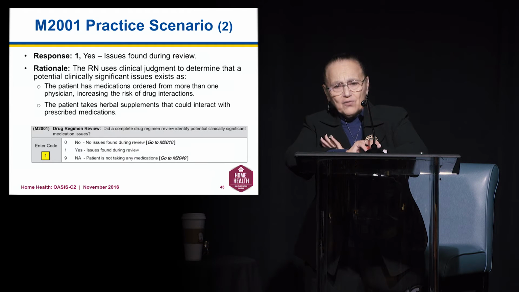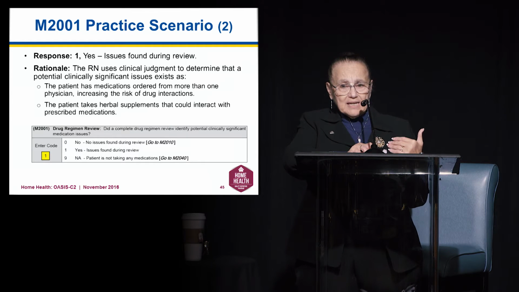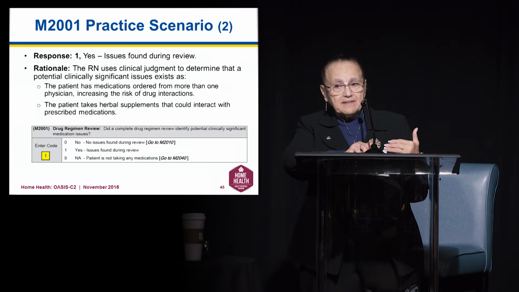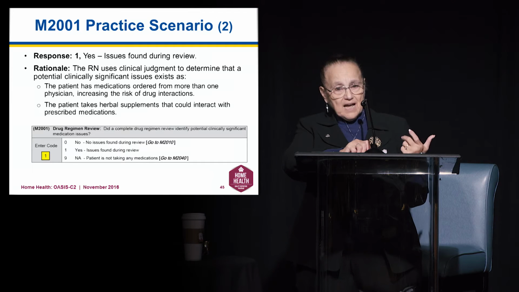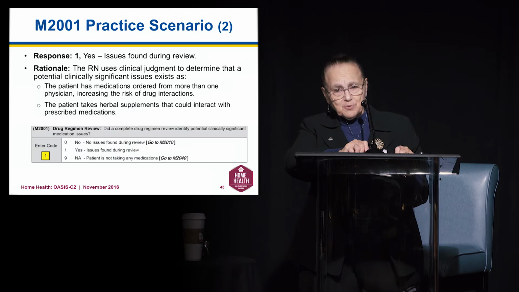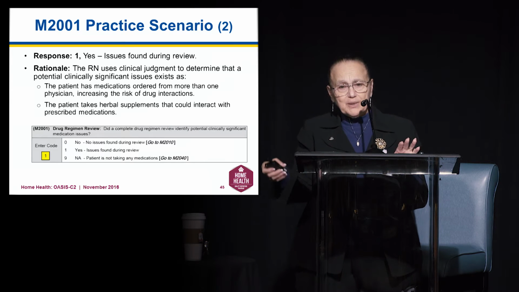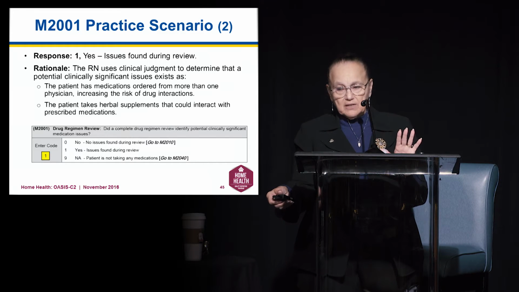Unless all those different clinical practices are on the same electronic record system and they actually communicate with one another, the risk of physician 1 ordering something that physician 2 is going to have an interaction problem with is very high. And this is something we need to be looking at so that we can address it. On top of that, our patient has told us that they're taking herbal supplements that could interact with those prescriptions. So we have two issues that are complicating this and making this a significant clinical issue.